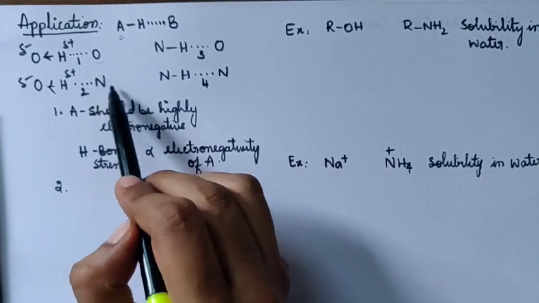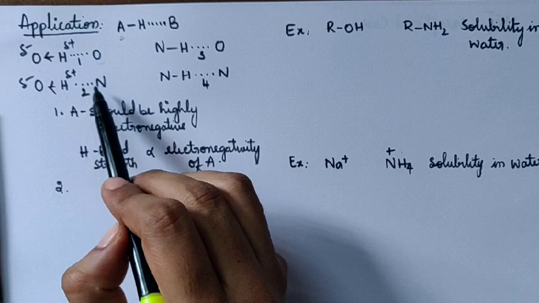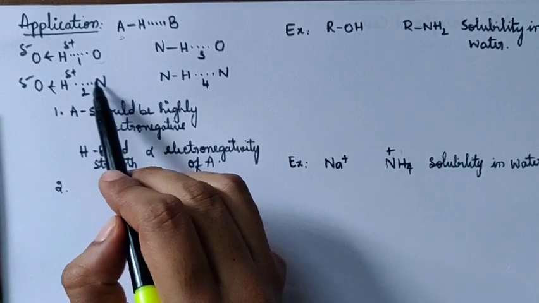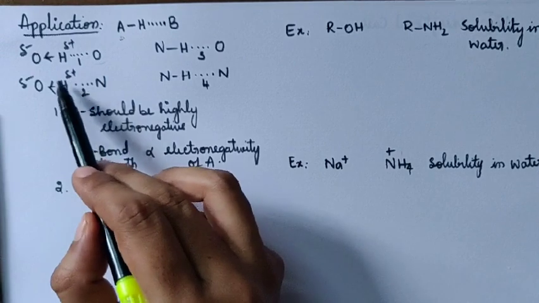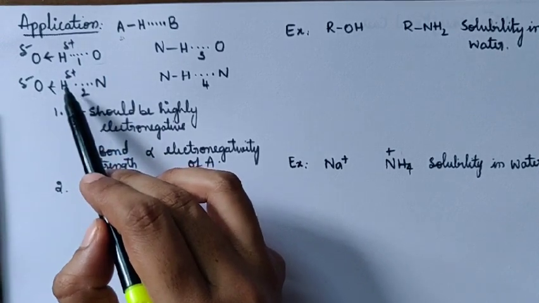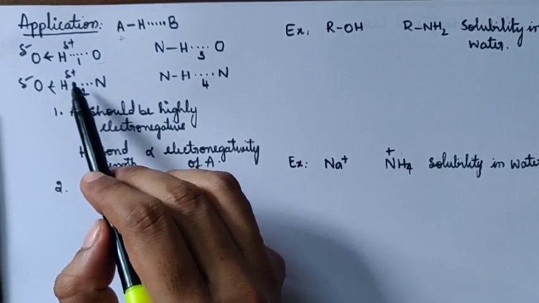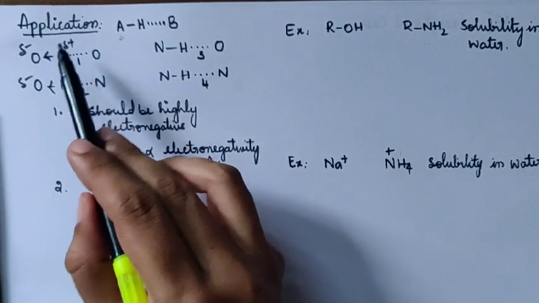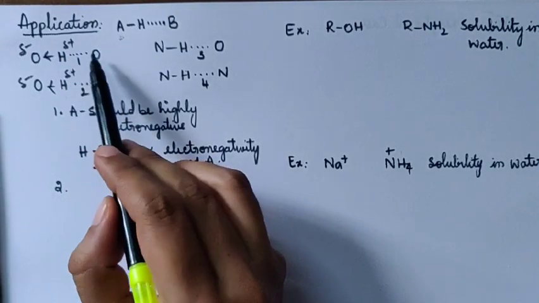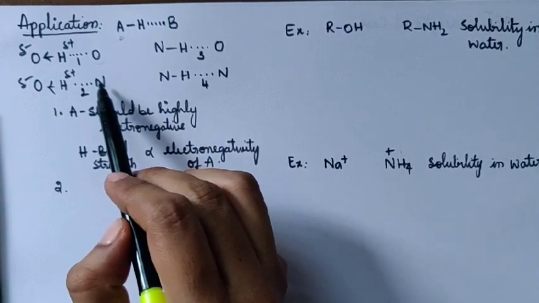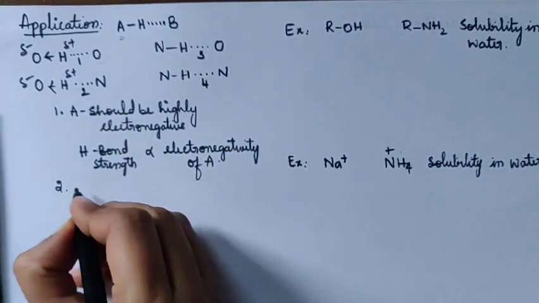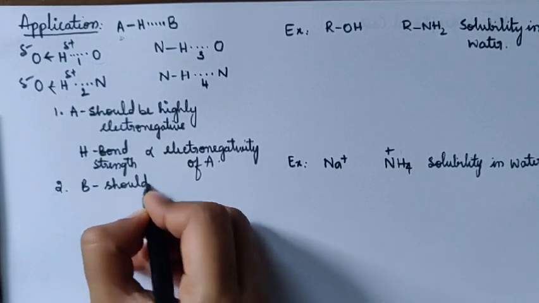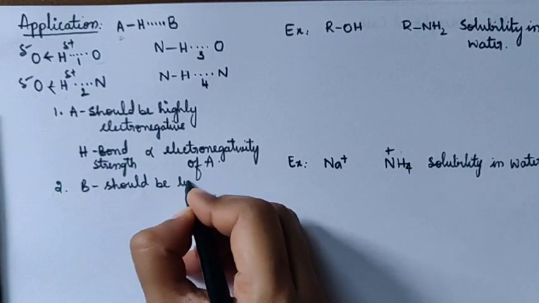If this B atom is less electronegative, what does it do? It can form a hydrogen bond easily. It will not pull the electrons from this hydrogen atom. This is a poor fellow which has no electrons. As a result, the B atom which is hydrogen bonded to this hydrogen atom should be less electronegative. That is, atom B should be less electronegative.